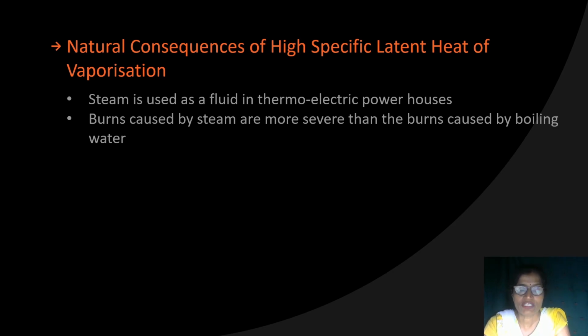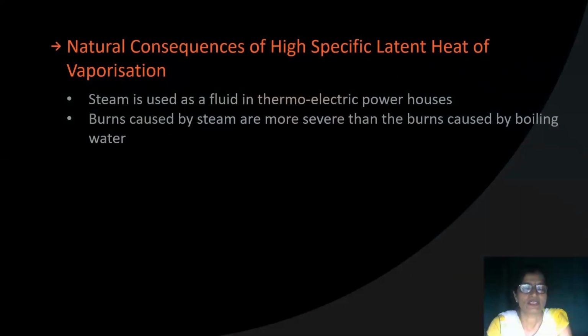First is that steam is used as a fluid in thermoelectric powerhouses. In thermoelectric powerhouses, coal is used as a source of heat. The heat of burning coal is used to raise steam, which has the highest latent heat of vaporization of 2260 joule per gram, as no other substance can carry this much heat per gram as steam, because steam has the highest latent heat of vaporization.